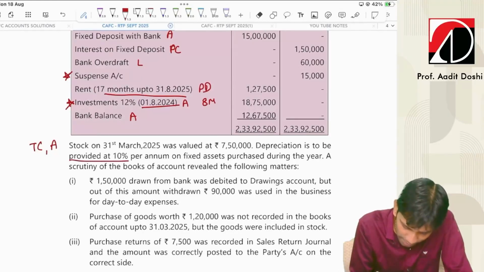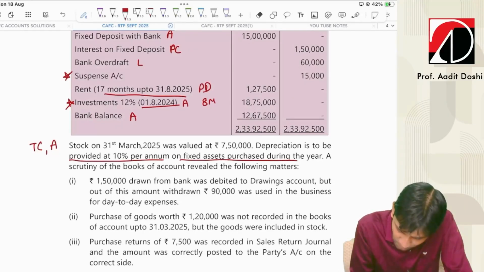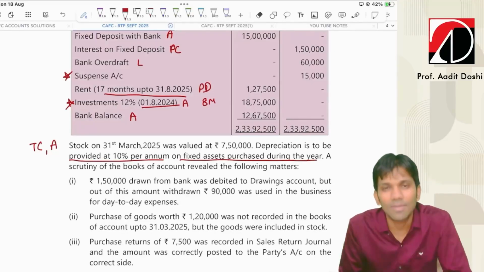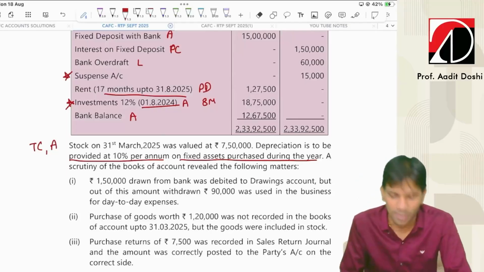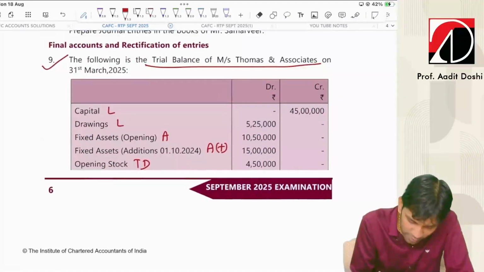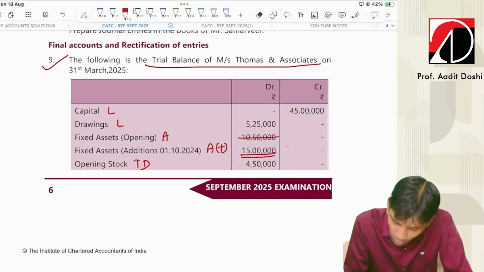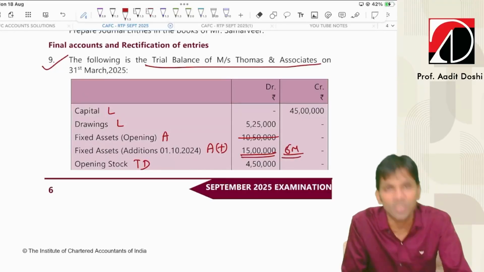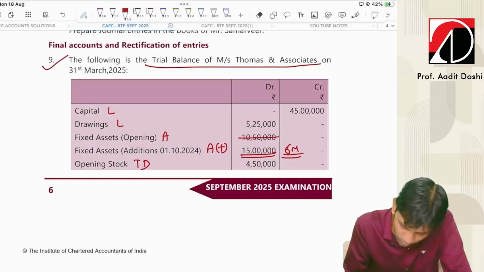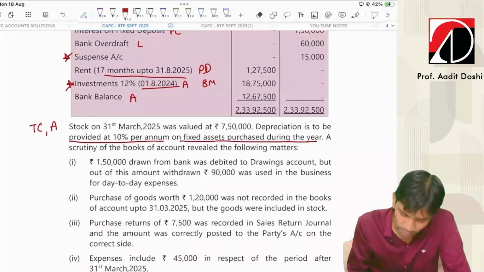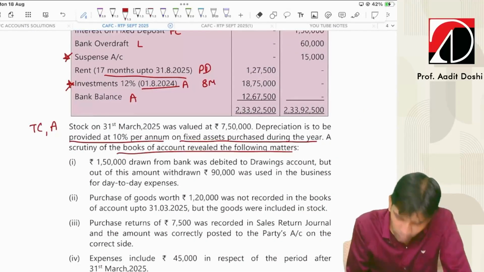Depreciation is to be provided 10% per annum on the fixed assets purchased during the year. They are clearly mentioning that depreciation you have to charge at the rate 10% on the asset which you have purchased during the year. Means whatever fixed asset you have in the opening, no depreciation to be charged on that. Only on the assets purchased during the year. On that also I will charge only for 6 months because it is purchased on 1st October 2024. Now, a scrutiny of the books of accounts revealing the following errors.